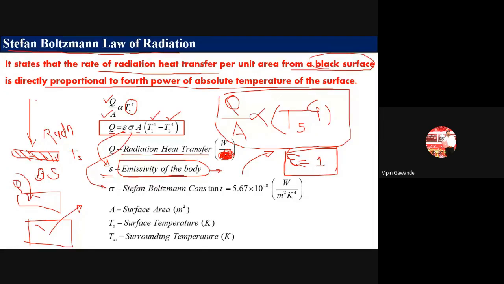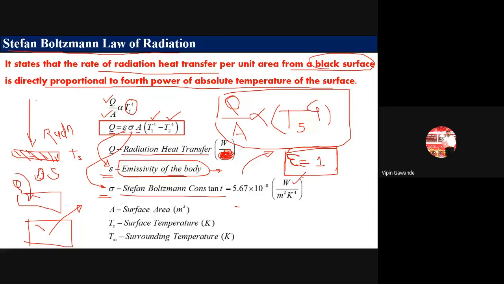Now this sigma is called the Stefan-Boltzmann constant, and its value is very easy to remember. You have to remember this value; it is not given in the problem. It is 5.67 into 10 raised to power minus 8. Remember this: 5, 6, 7, and 8.